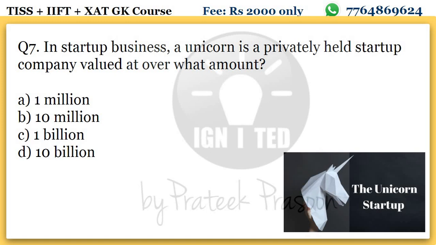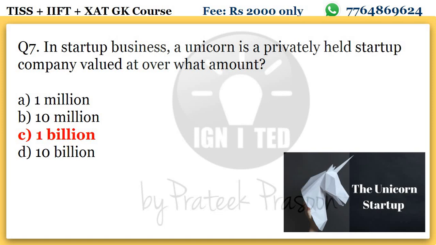Now come to question number 7. In the startup business, a unicorn is a privately held startup company valued at over what amount? A says 1 million, B says 10 million, C says 1 billion, and D says 10 billion. A unicorn startup is a startup valued at 1 billion.